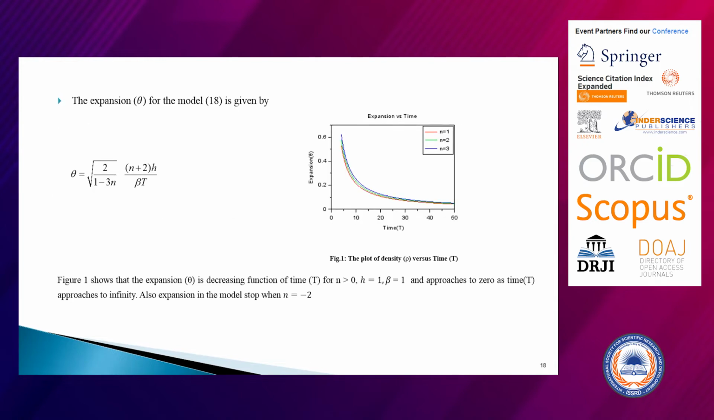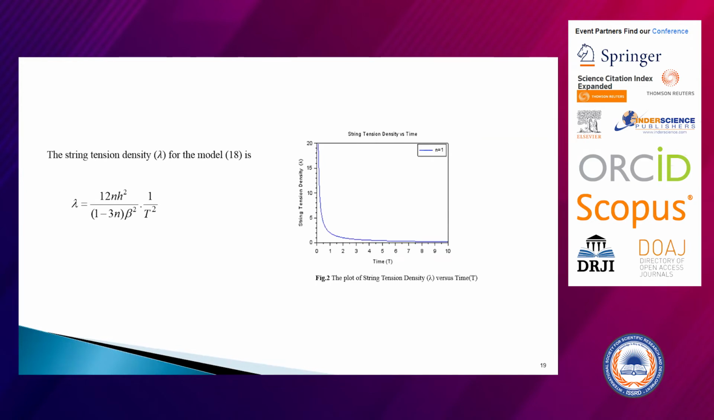Then the expansion of the model: if you observe this figure, the expansion is a decreasing function as n is greater than 0. It approaches 0 as time approaches infinity, and the expansion of the model stops when n equals -2. The next parameter is the cosmological constant, that is, the string tension density lambda. If you observe it, it is a decreasing function as time increases, and lambda tends to 0.